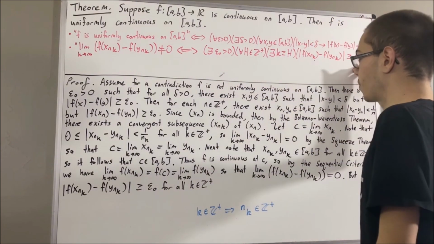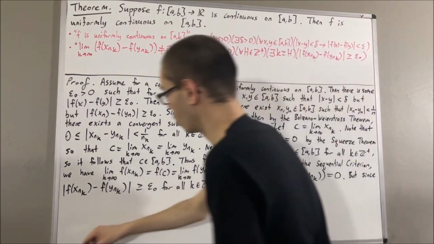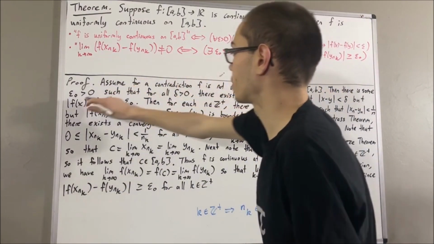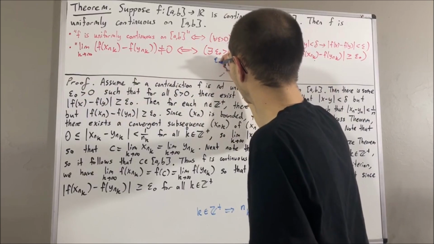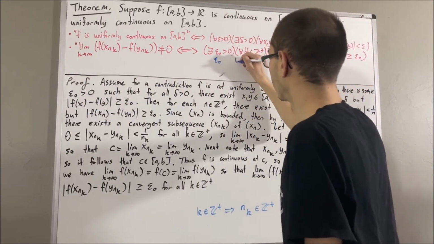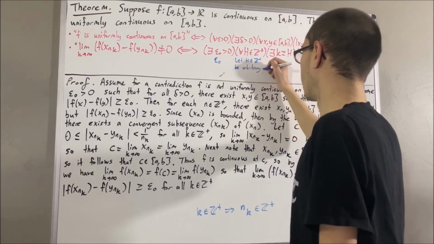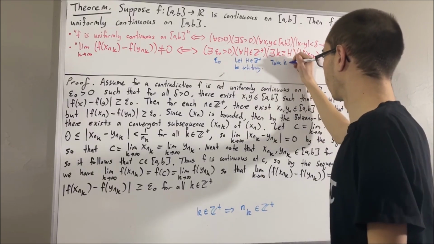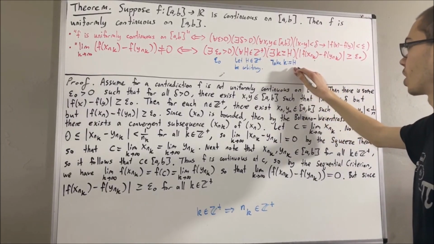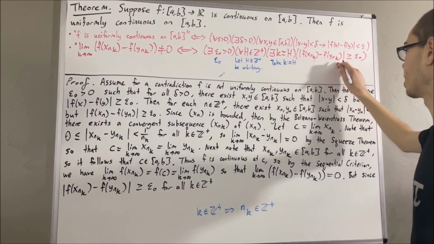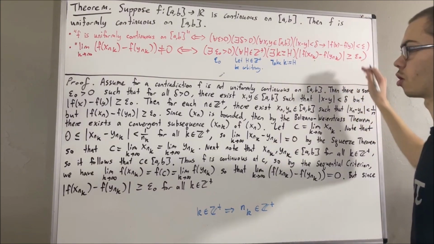And we can see that this statement is true, because all we do is we take epsilon naught to be the epsilon naught that we have in our proof, and then we would give ourselves an arbitrary positive integer h, and then we would take k to be h, and with h, we want to show absolute value of f of xnh minus f of ynh is greater than or equal to epsilon naught.